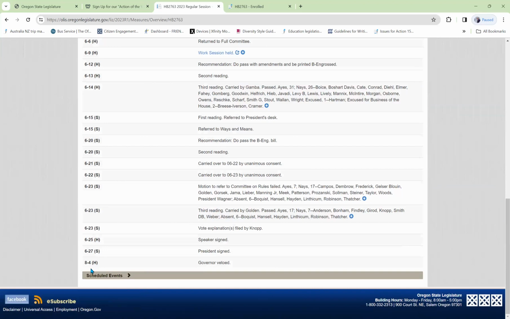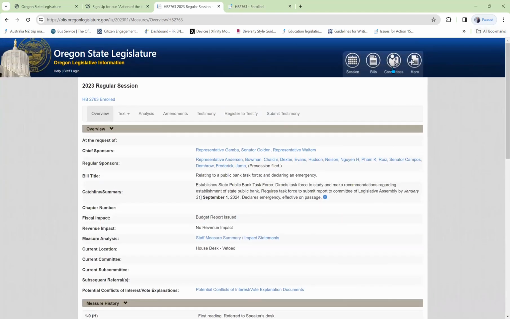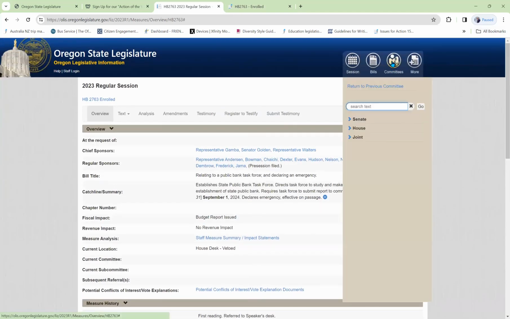And finally, on August 4th, the governor vetoed the bill. We know that more work is being done on this to address the governor's concerns, so it's going to come up again. Let's find out what happened in the committee sessions.